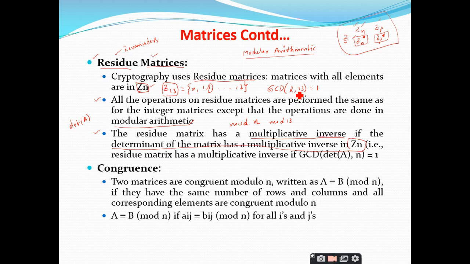In the similar manner, you have to check whether the determinant of A has a multiplicative inverse, by checking GCD of determinant of A comma n is equal to 1. If this condition is satisfied, then the residue matrix has the multiplicative inverse. Is it clear?